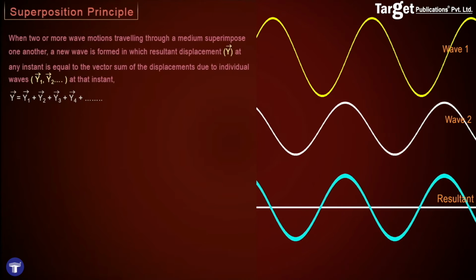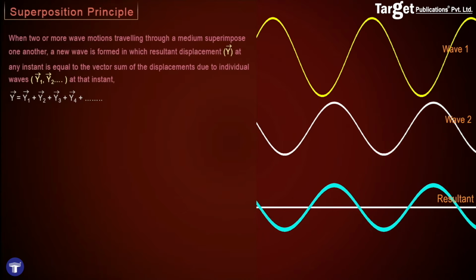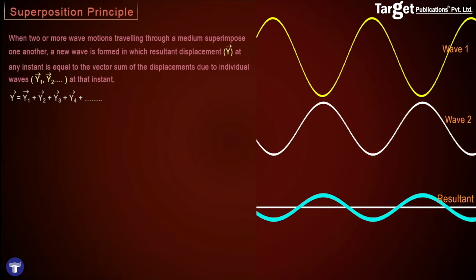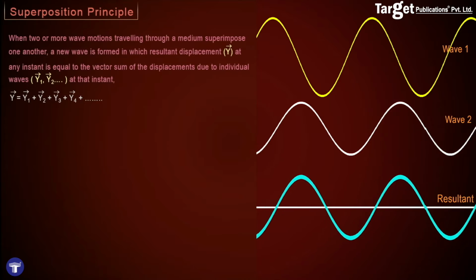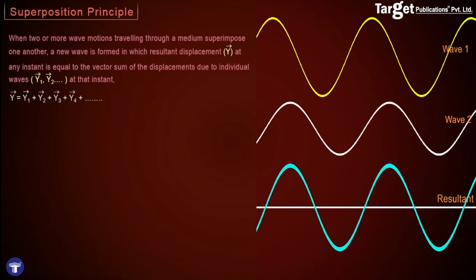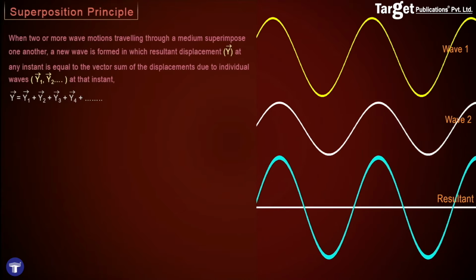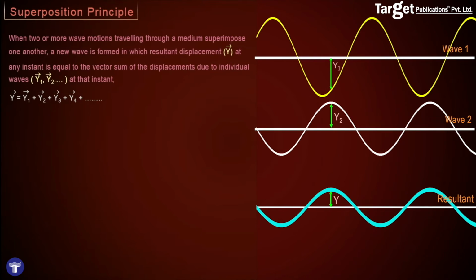And then in such a case, superposition principle says that when two or more waves traveling through a medium superpose each other, that is, reach a point together, then a new wave is formed in which we find the resultant displacement by vectorially adding the individual displacements of the wave which was reaching it. That is, the resultant displacement, let's say y bar, at any instant is equal to the vector sum of the displacements due to individual waves at that instant, and therefore the resultant displacement y bar is equal to y1 bar plus y2 bar plus y3 bar plus y4 bar, and so on and so forth, depending upon how many waves are reaching that point at that instant of time.